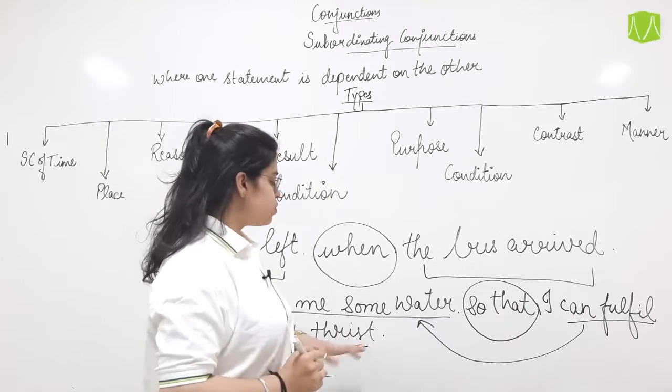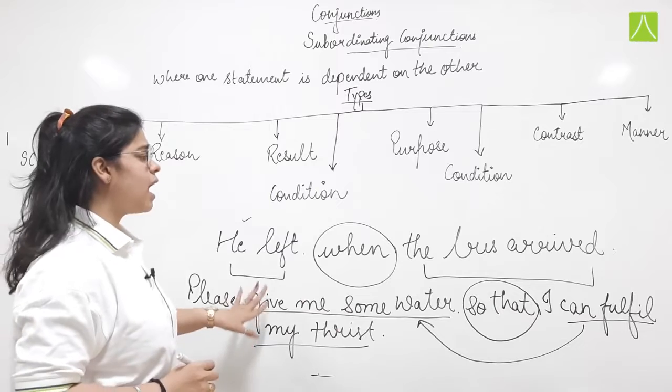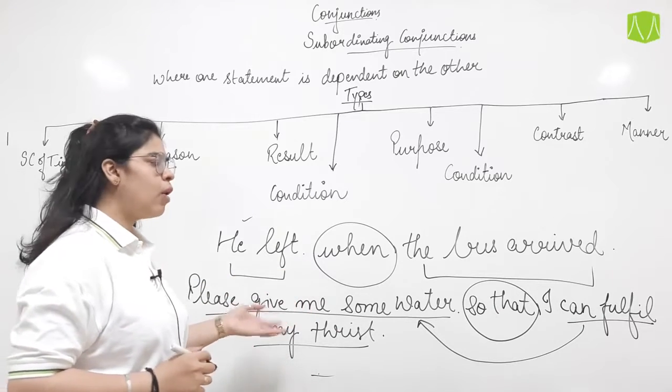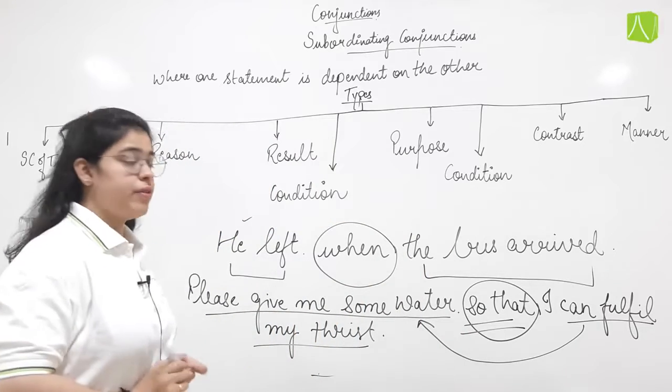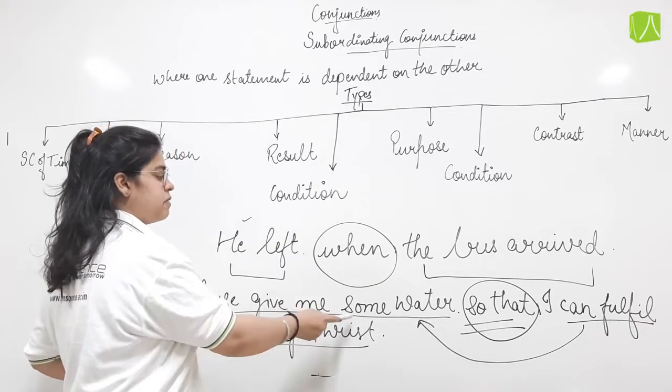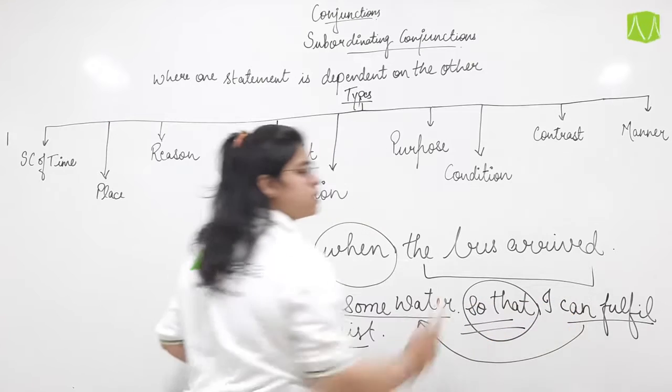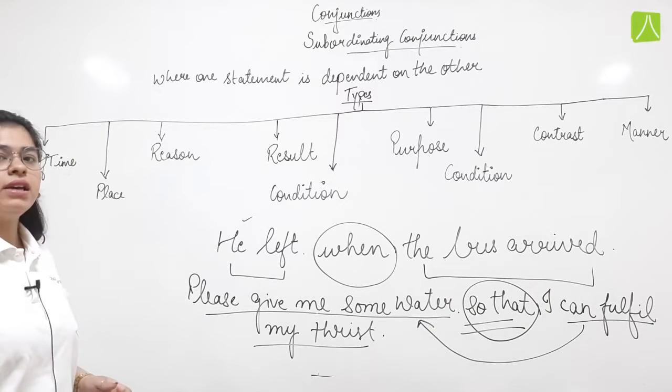So here these two sentences, as we have seen, they are correlating. But how? So that, where this sentence, please give me some water, subordinates the sentence, I can fulfill my thirst.